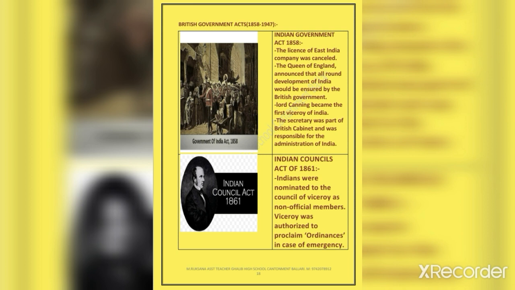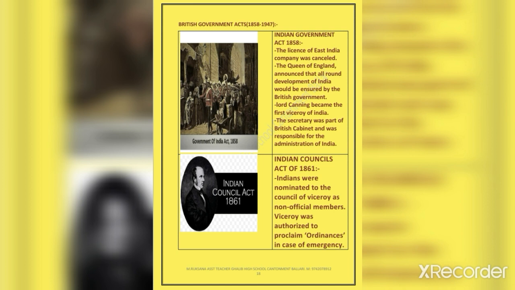During this period, the Indian Government Acts of 1858, 1861, 1892, 1909, 1919 and 1935 were implemented. Due to various political developments during different periods, these acts are historically very important.